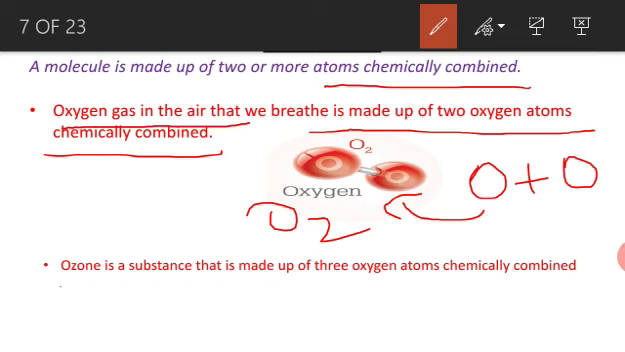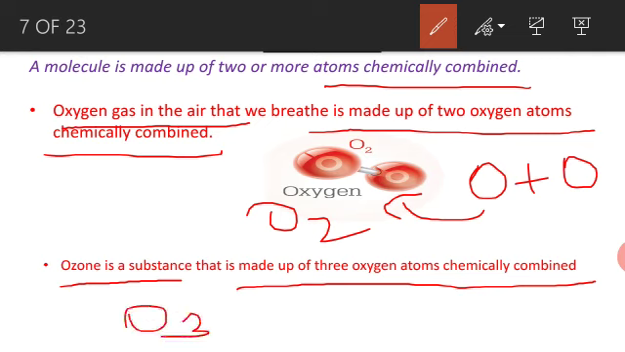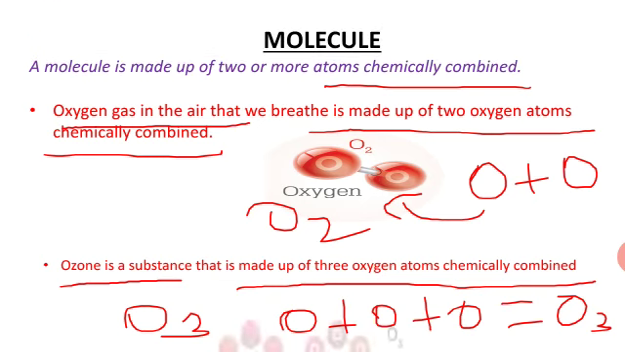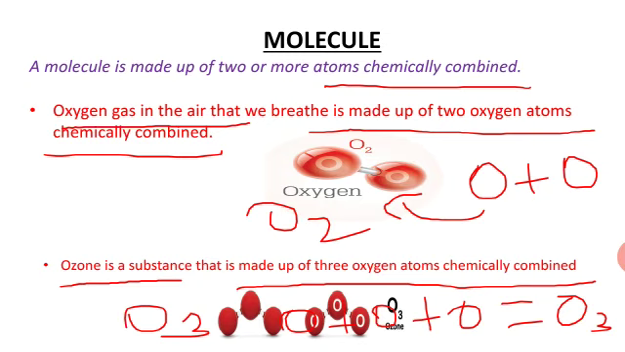Next, ozone is a substance that is made up of three oxygen atoms chemically combined. Ozone means O3. O3 is the ozone. O plus O plus O gives O3. This is the ozone layer. This is also one of the molecules. This is the structure of the ozone molecule.